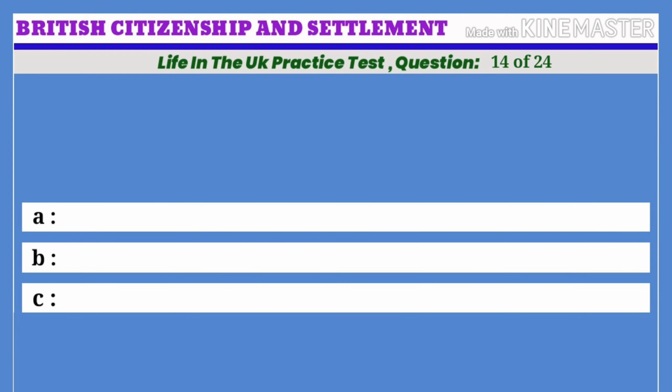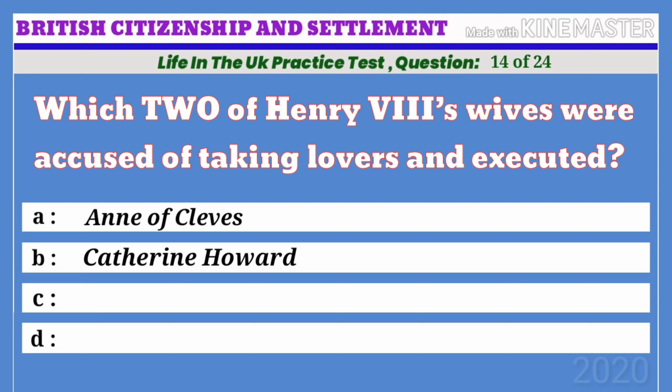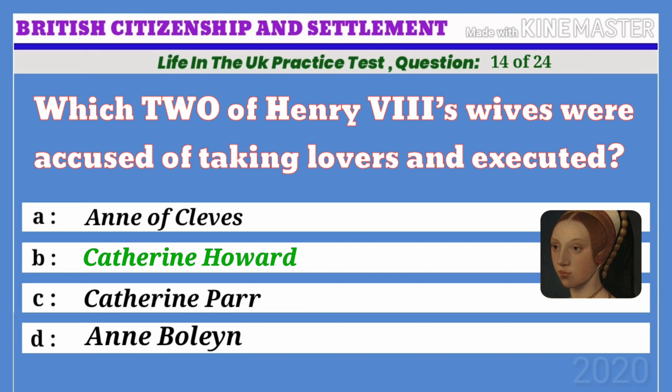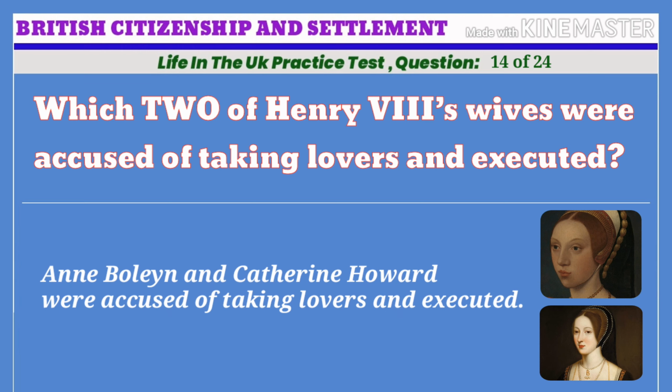Life in the UK practice test. Question 14 of 24. Which 2 of Henry VIII's wives were accused of taking lovers and executed? A. Anne of Cleves. B. Catherine Howard. C. Catherine Parr. D. Anne Boleyn. The correct answers are B. Catherine Howard. D. Anne Boleyn. Anne Boleyn and Catherine Howard were accused of taking lovers and executed.